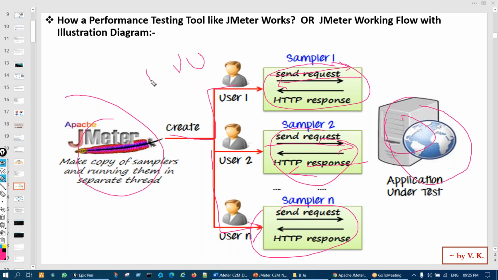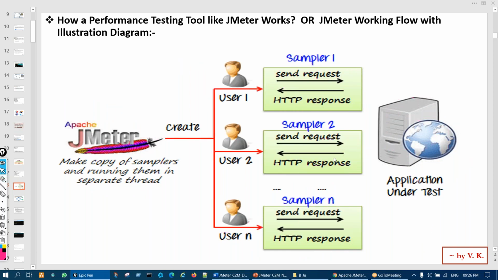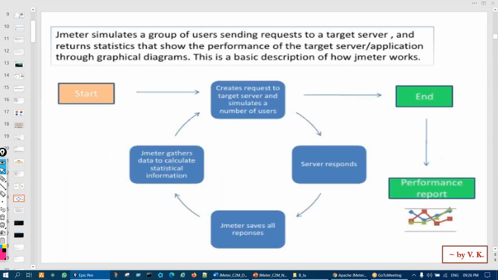So that is the first point. Second point, and the third point is, after doing all this, getting the response time and other performance metrics. That is what any performance testing tool does, or works like. Okay. So you can see in written manner, right? Creating the users, then putting the load on the server, when the server responds, verifying all the responses, then gathering the performance metrics. Those performance metrics will be converted into a performance report, right?